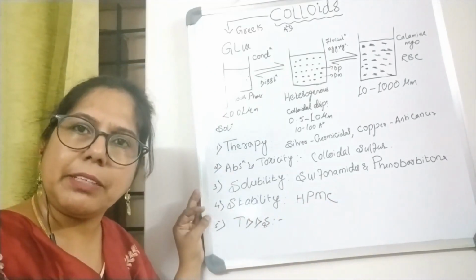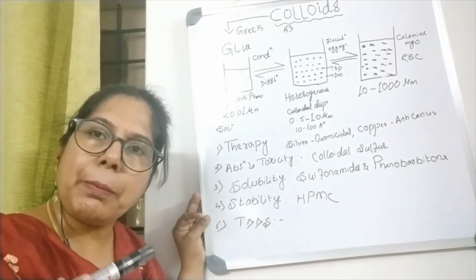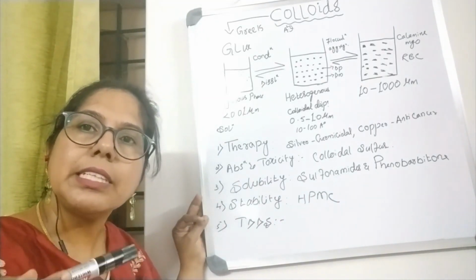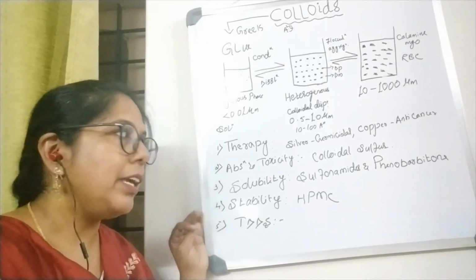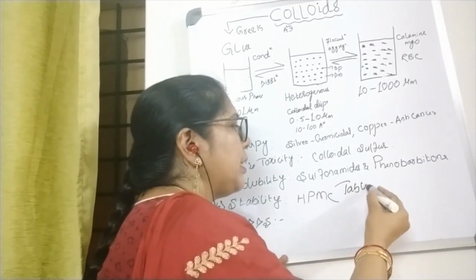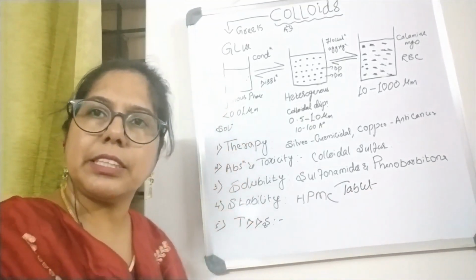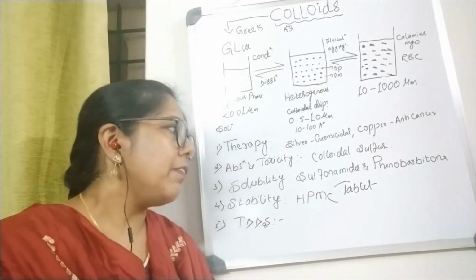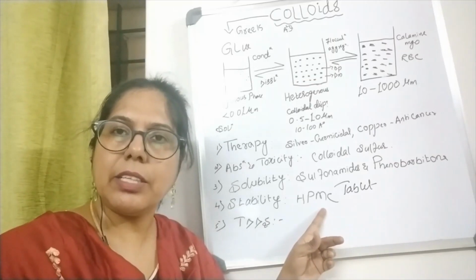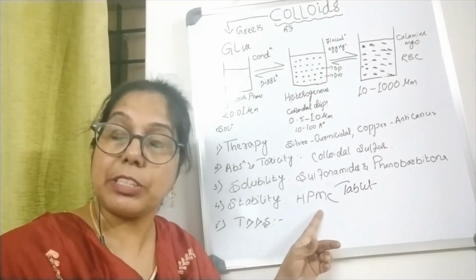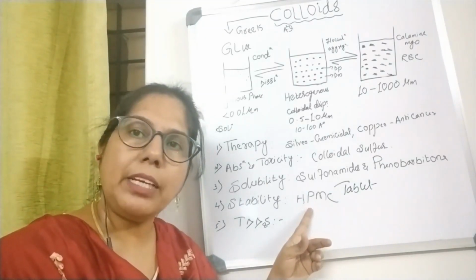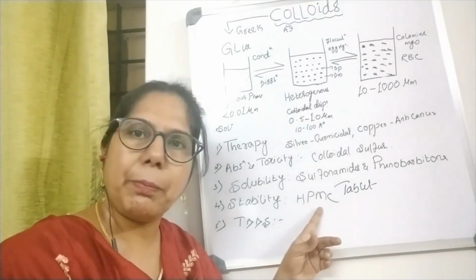Then the stability. If we prepare anything in the form of colloidal dispersion, it increases the stability of the dosage form. Here I can give you the example of a tablet. If we have to increase its stability, we prepare HPMC, that is hydroxypropyl methyl cellulose. This is one of the surface active polymers we are using. We prepare the colloidal dispersion of HPMC.